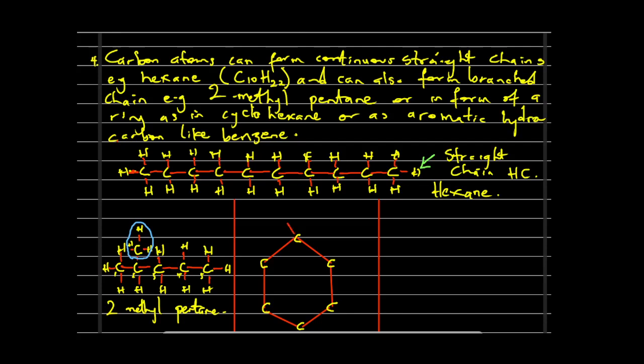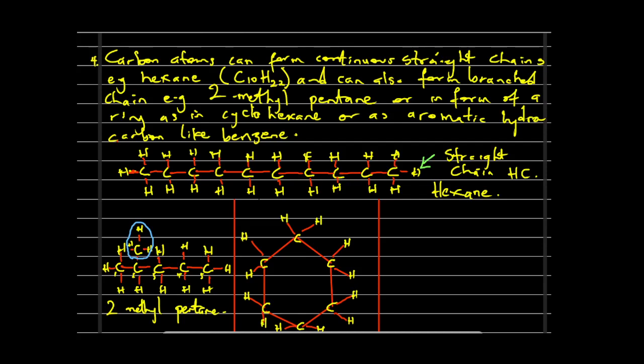So that means they are left to carry two other bonds. This is how the two other bonds will be attached to them, such that each of the carbon atoms will now have 4 bonds attached to them. So if you see now, this is an example of a cyclohexane. This is the structure of cyclohexane.